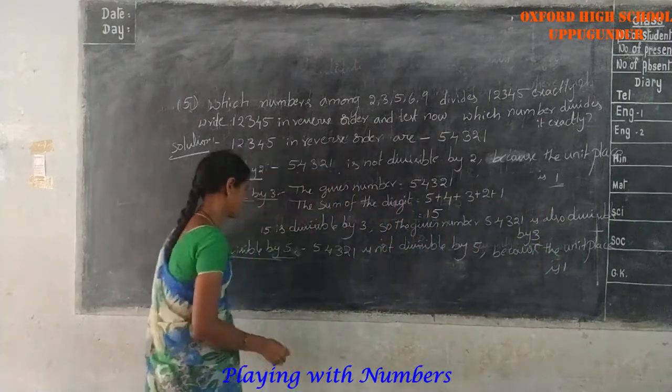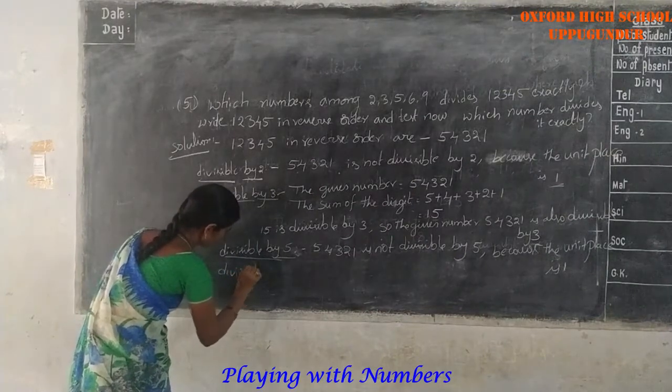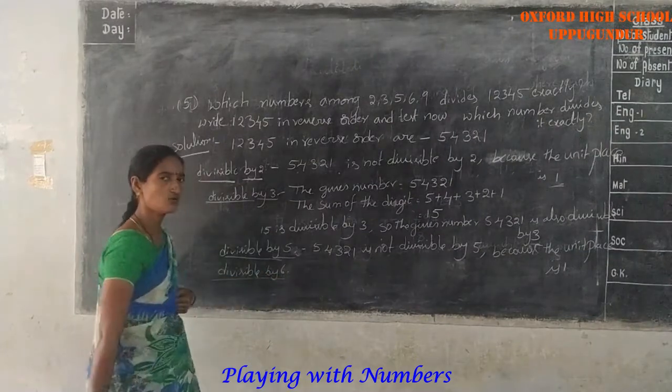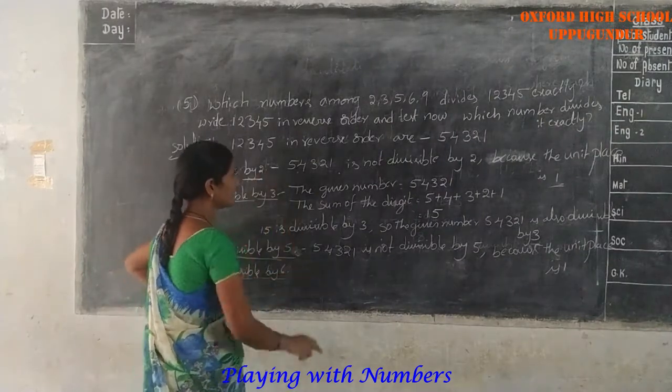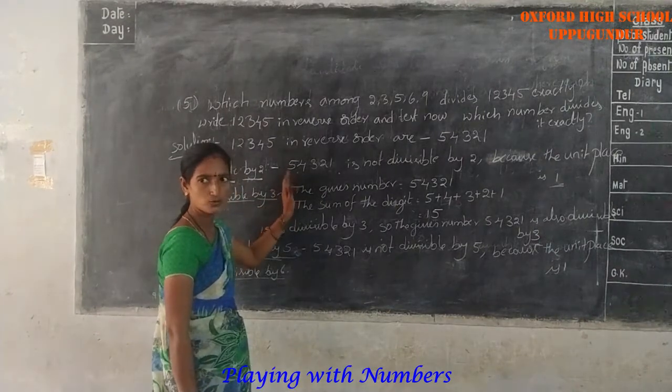Next, divisible by 6. What is the divisible by 6 rule? The number must be divisible by both 2 and 3.